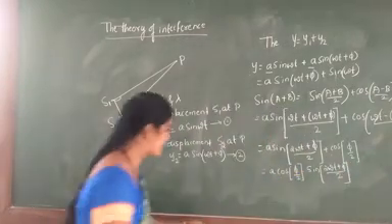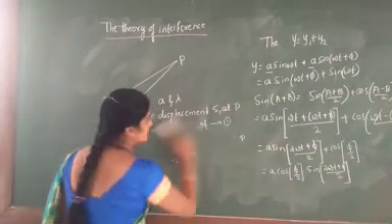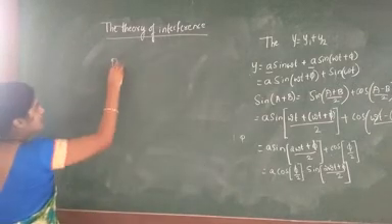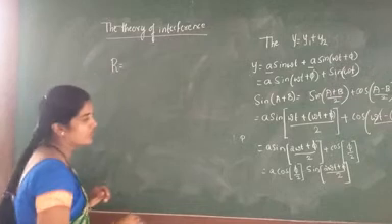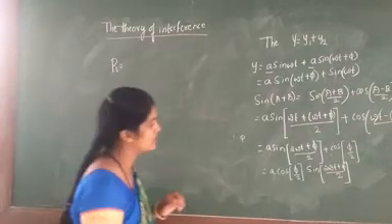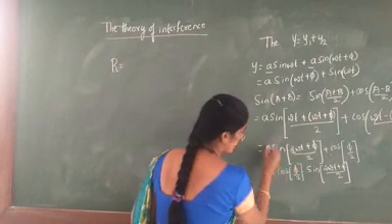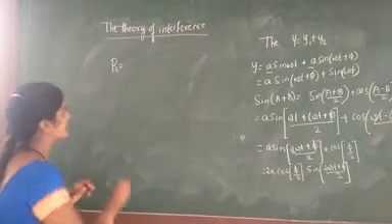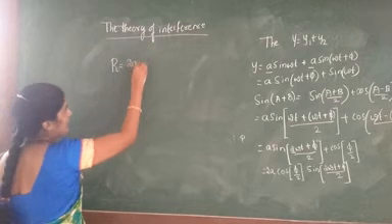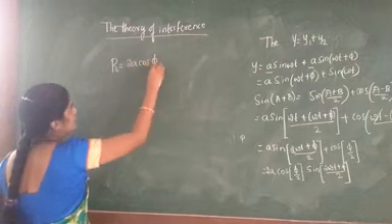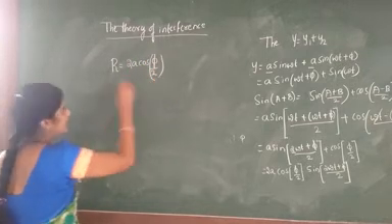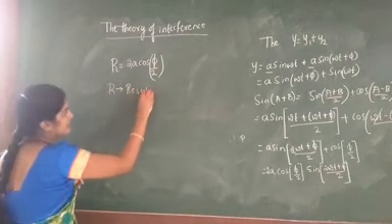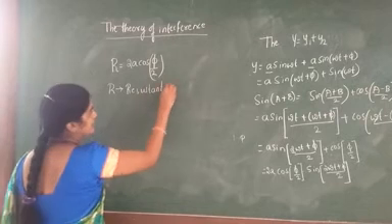Now we know the resultant amplitude R is equal to a cos(phi by 2) with the factor 2 taken outside. So we can tell that R is equal to 2a cos(phi by 2), where R is the resultant amplitude.